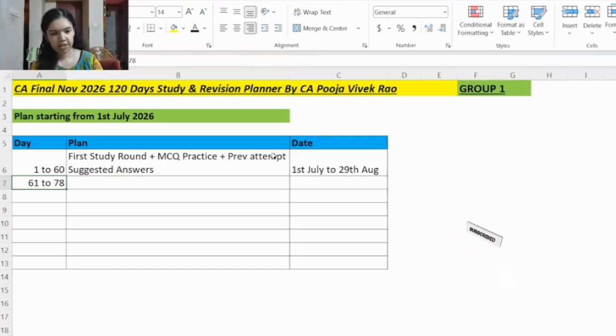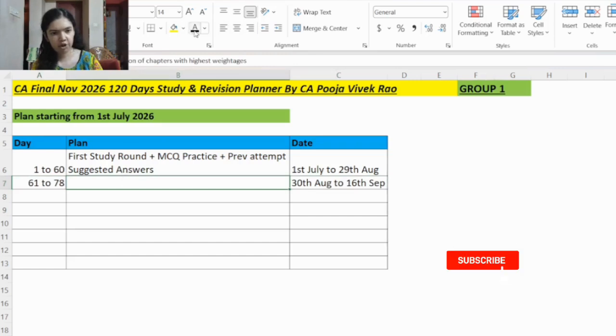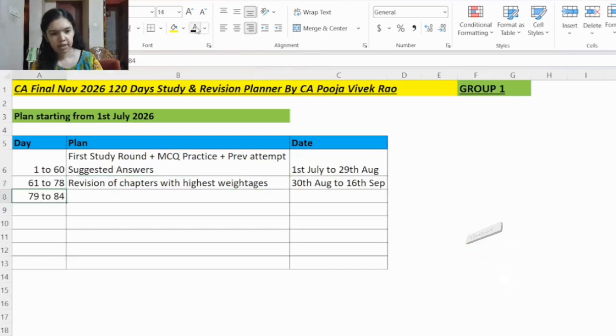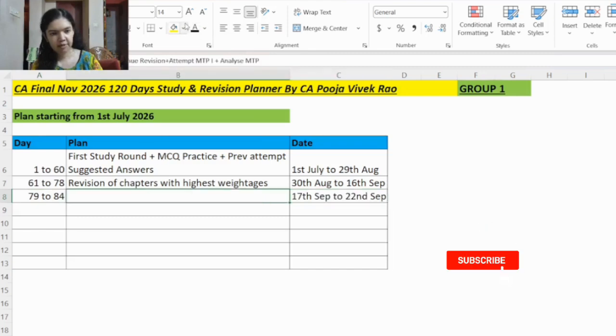Then from day number 61 to day number 78, that is from 30th August to 16th September, here you will start with your revision. And also, while revising, please start revising the chapters with the highest weightages. In the BOS knowledge portal, you can check which are the chapters with the highest weightage, and first revise those chapters. Then from day 79 to day 84, that is 17th September to 22nd September.